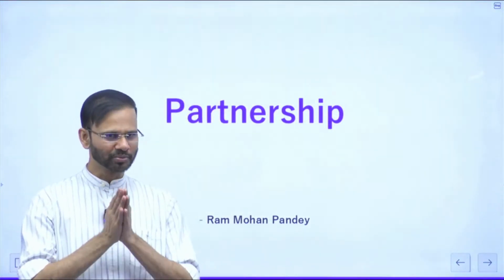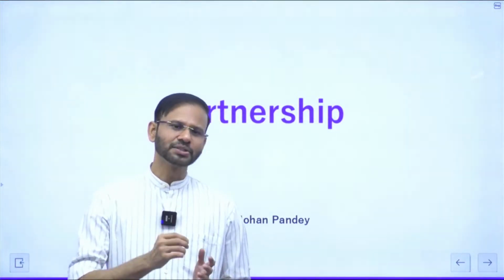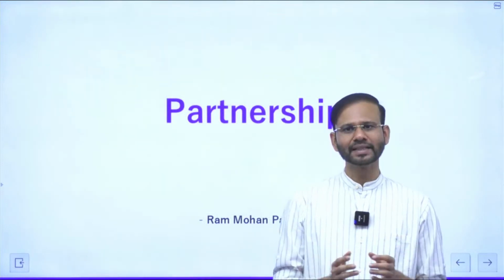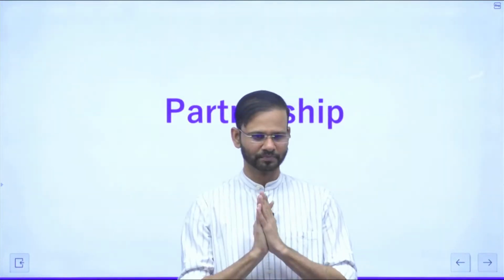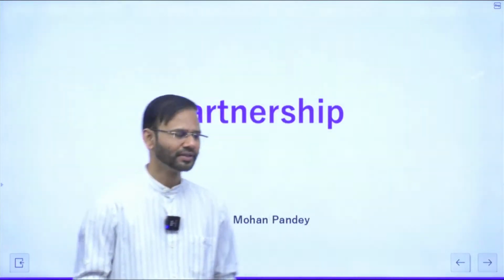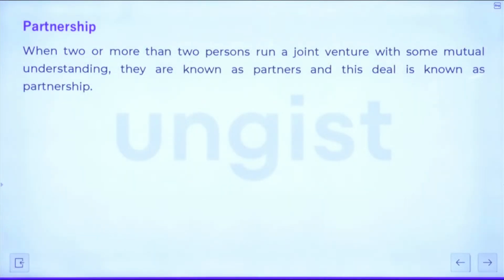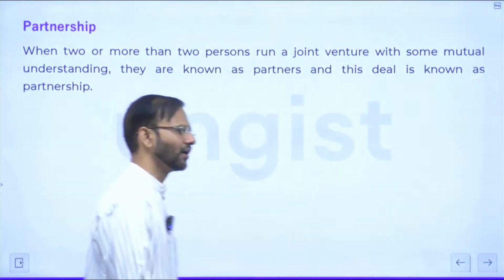When two or more than two persons start a joint venture with some mutual understanding, they are known to be partners and this deal is known to be partnership. Correct? Right everyone? So this is the definition of partnership. When two or more than two persons start a joint venture with some mutual understanding, then this deal is known as partnership. Clear guys? Fine? Alright.